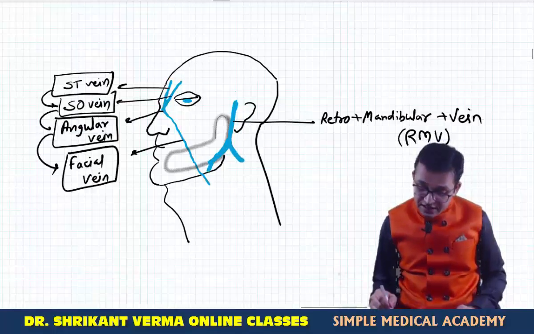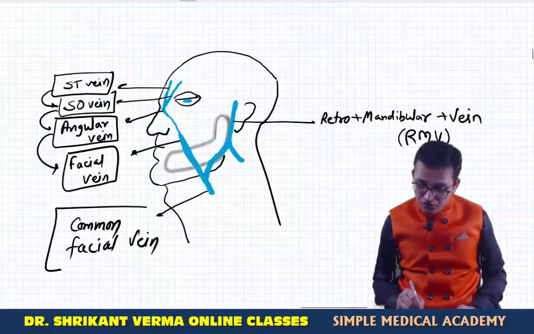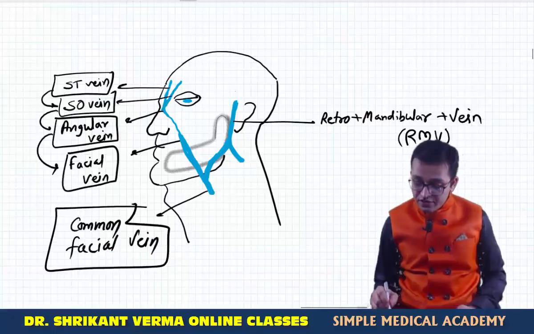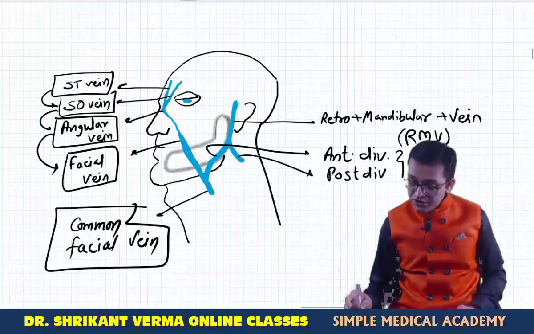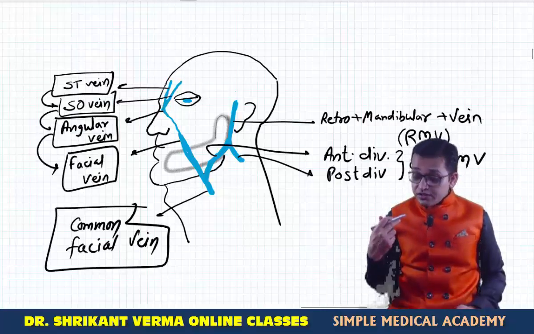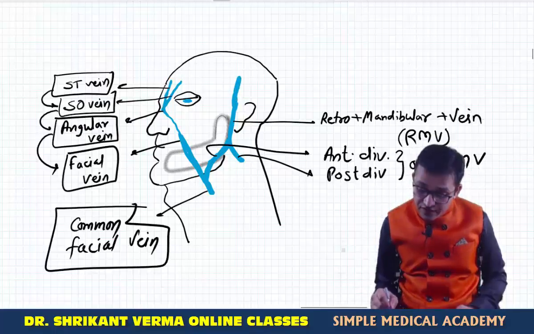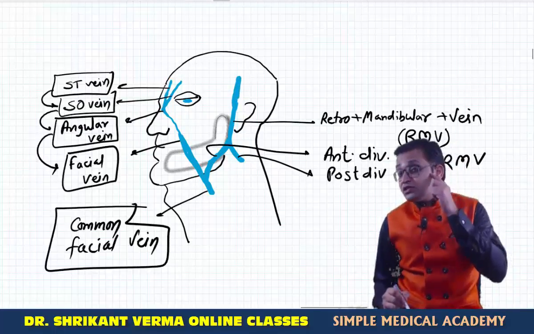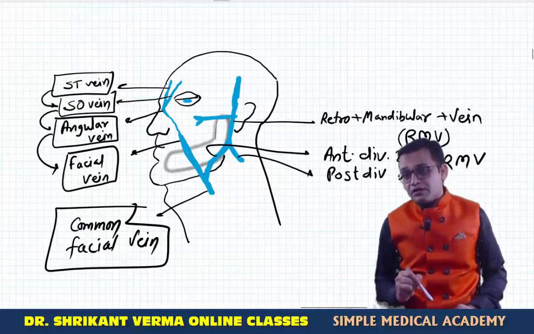This anterior division is uniting with the facial vein, and this newly formed vein is known as the common facial vein. So this is the common facial vein. This is the anterior division, while this is the posterior division of retromandibular vein. Now we are going to learn what is happening to this posterior division, but before that, how this retromandibular vein is formed. One vein is coming from the temporal region, so this is known as the superficial temporal vein, just as the artery. Another vein is coming from the maxillary part, so this is the maxillary vein.